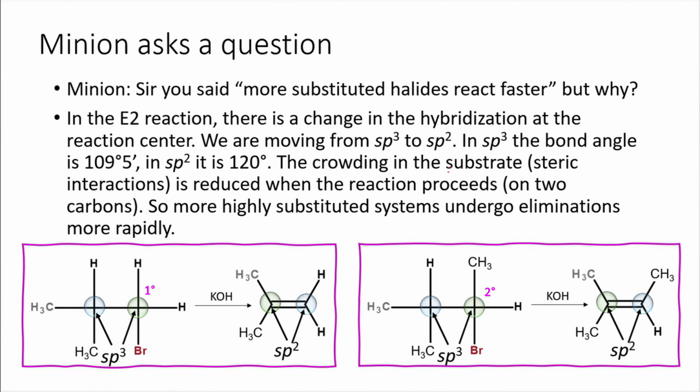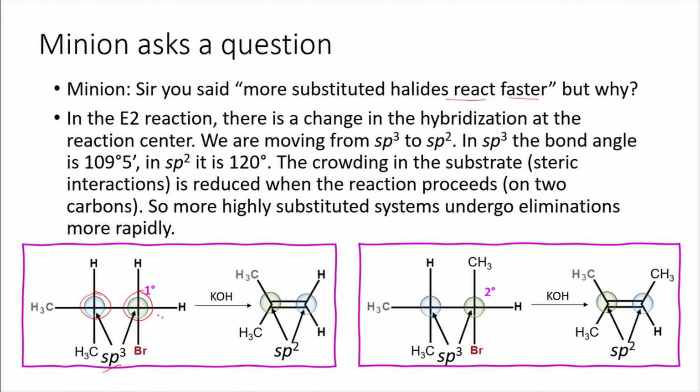Now a student asked the question, sir, you said more substituted halides react faster, but why? The reason, let me explain. In the E2 reaction, there is a change in the hybridization at the reaction center. So this is one reaction center, and that is another reaction center. These two have sp3 hybridization in the starting material. When the reaction proceeds, they are converted into sp2 hybridization.